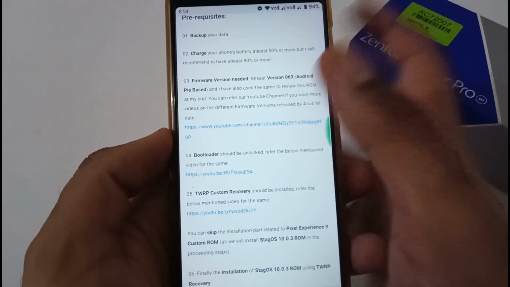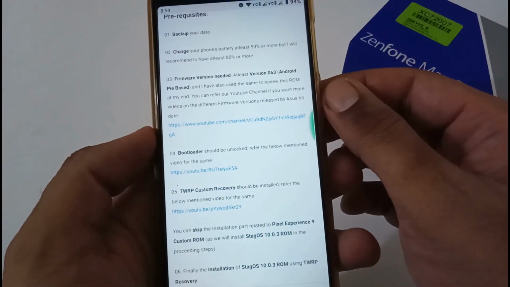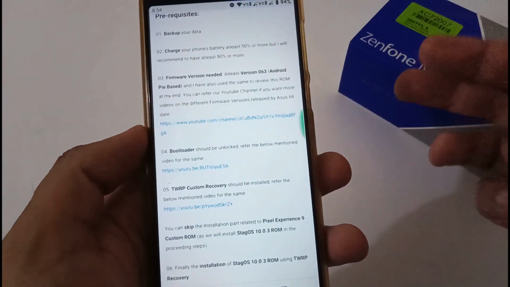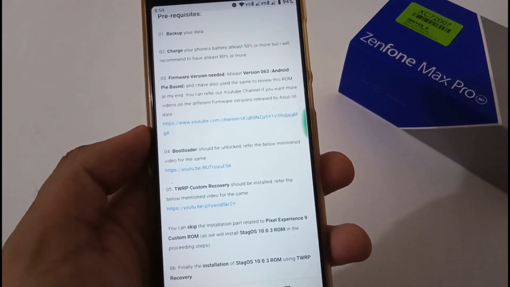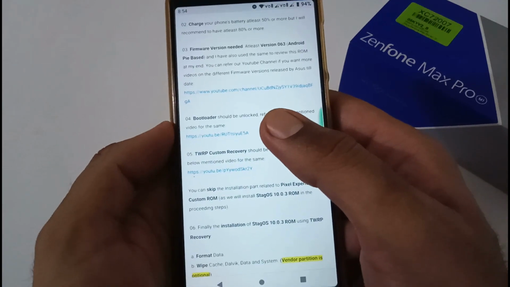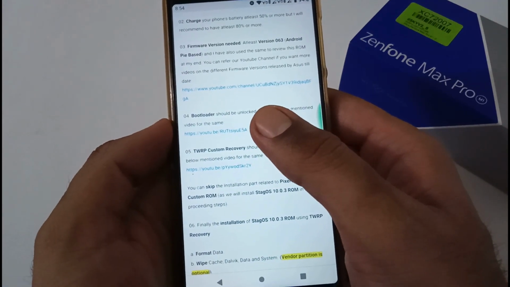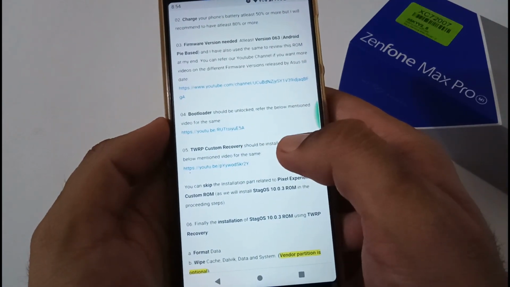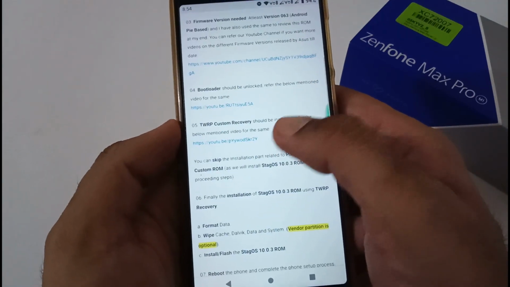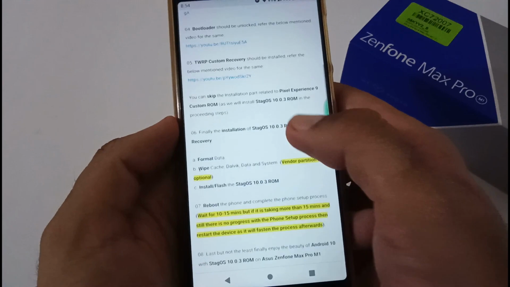You can find plenty of videos for the Asus Zenfone Max Pro M1 with respect to different versions, starting from 059, 60, 61, 63, 82, then 407, 424 and so on. Apart from this, your phone's bootloader should be unlocked and TWRP custom recovery should be installed. If you are not aware, then we have already provided you the dedicated video URLs as well.